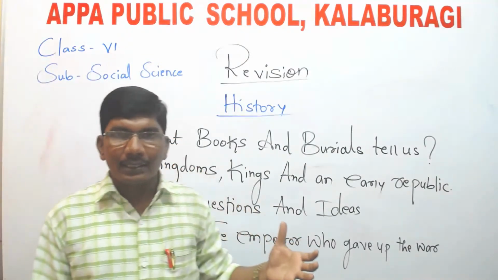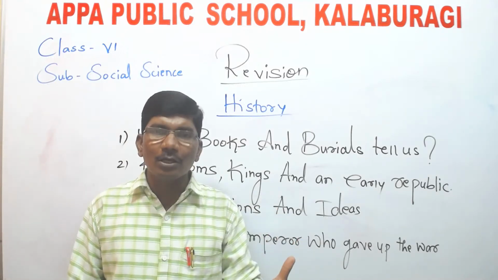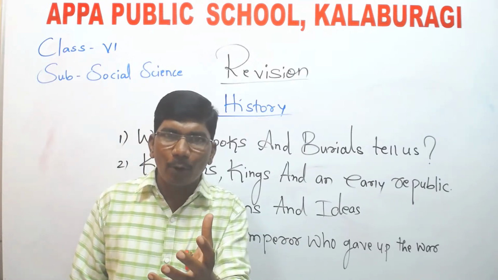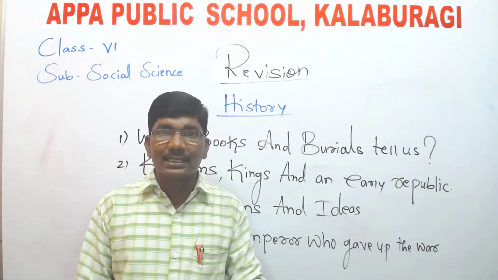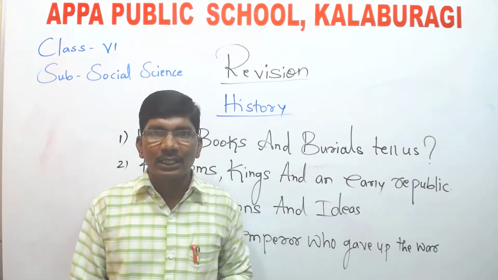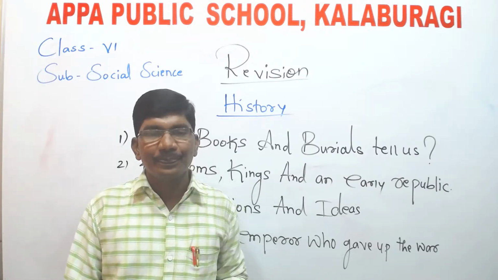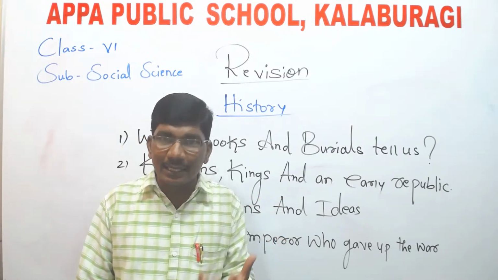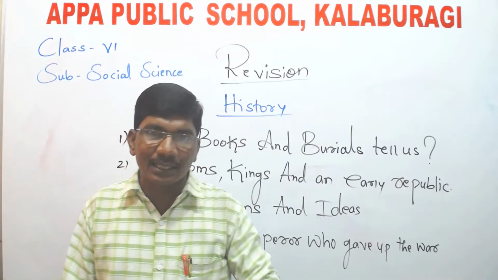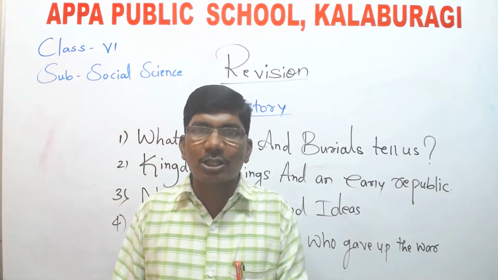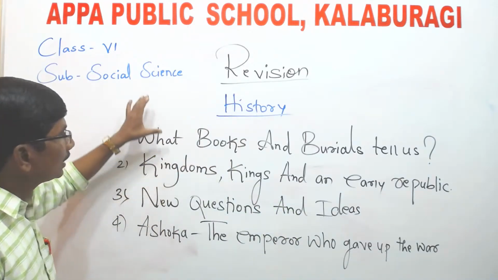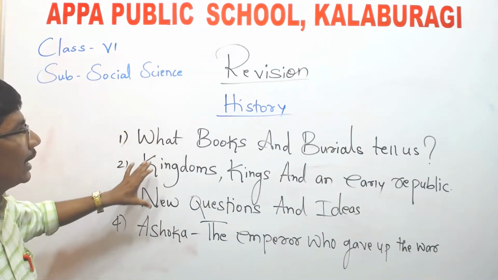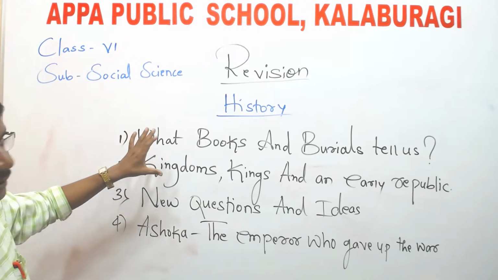And not only that, you have to do one more important thing: go through the textbook and read the lesson thoroughly. Then only you can understand the concept, and then only you can answer each and every question. Understood, children? These are the 4 chapters from the history part.